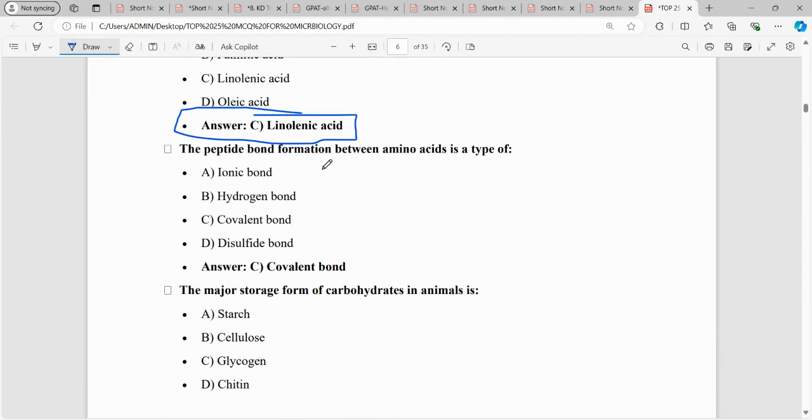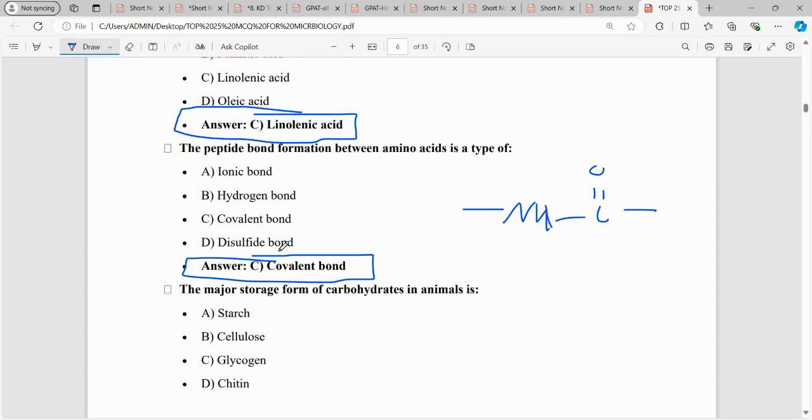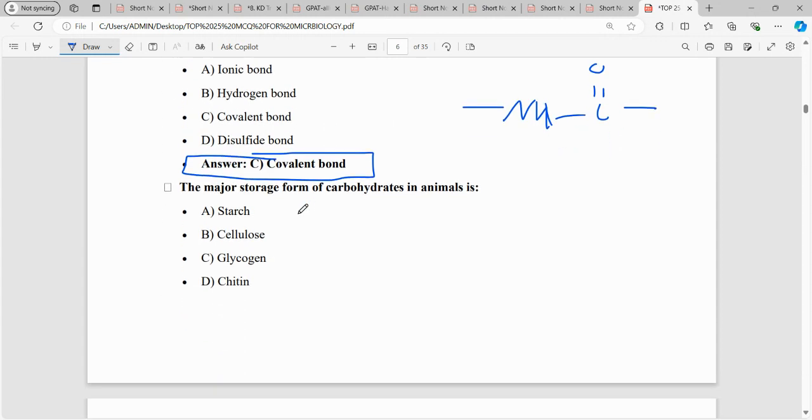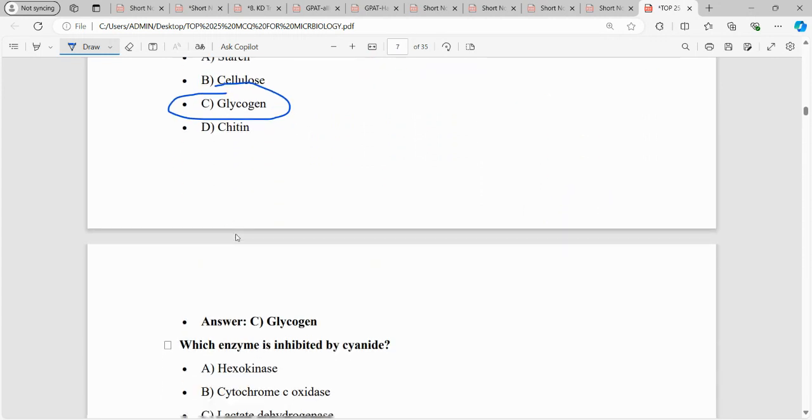The peptide bond formed between amino acids is a strong bond. It is a covalent bond, right? Peptide linkage, amide linkage. This is an example of a peptide linkage, where there is an amide group, NHCO. The main storage form of carbohydrates: carbohydrates are stored in the form of glycogen. Glycogen is the main storage form of carbohydrates.